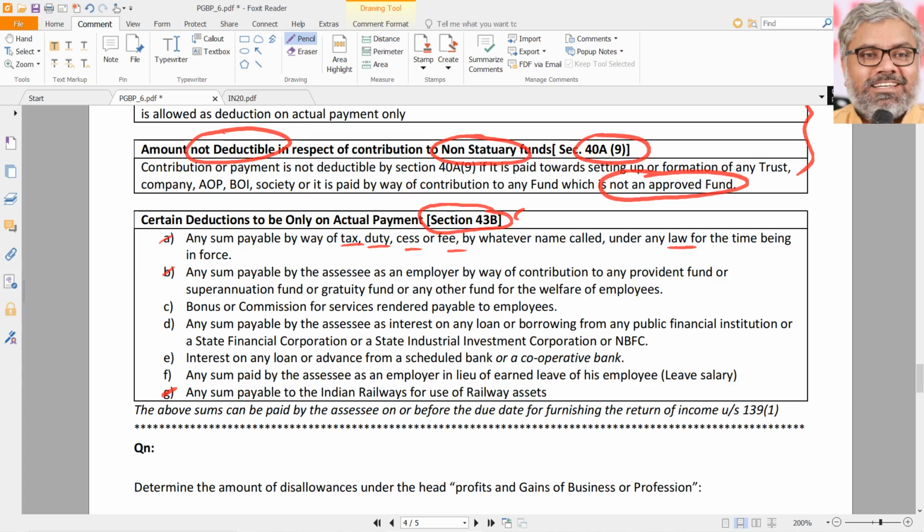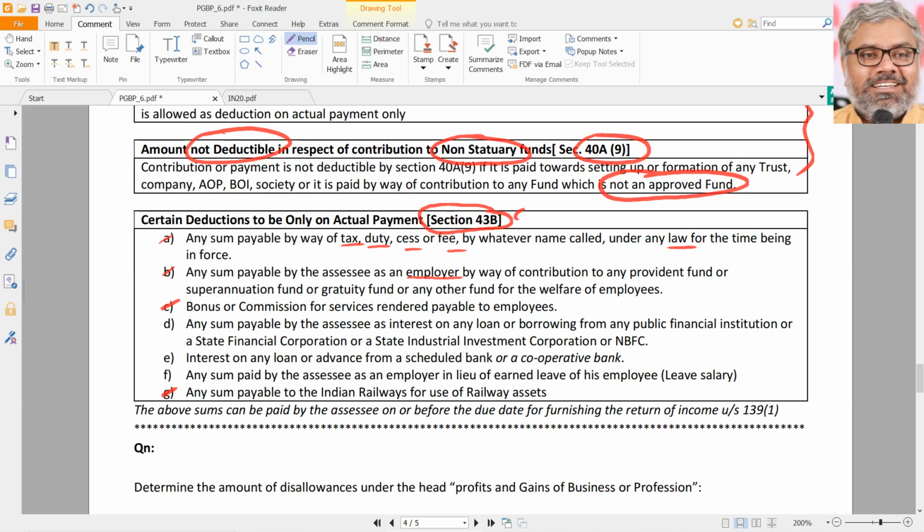We know this already. This is the same thing once again repeated in 43B. If the SSC says, I will contribute to the provident fund on behalf of the employee, then when you contribute, claim the deduction. You cannot say, I will create a provision for contribution. No, nothing like that. If the employer has actually contributed to any provident fund, superannuation fund, gratuity fund or any other employee welfare fund, then only deduction can be claimed on payment basis.